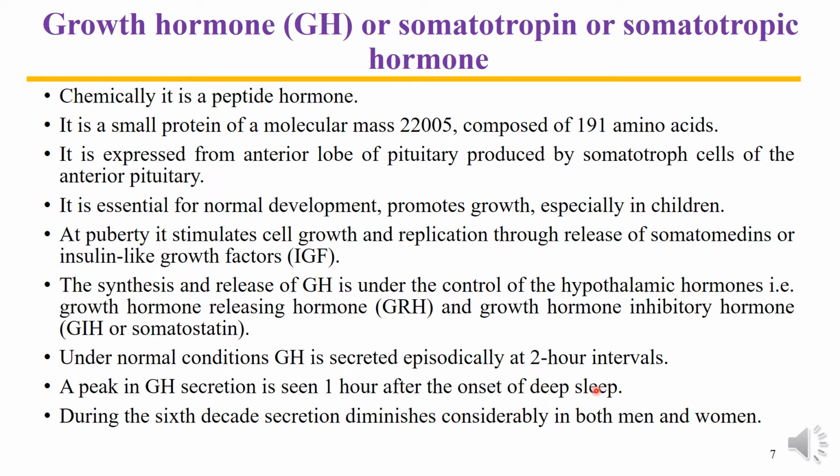During the sixth decade, secretion diminishes considerably in both men and women, and growth and development slow down or almost stop at this age. So these were some specific features of growth hormone.